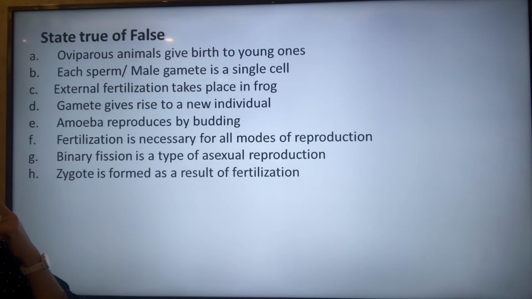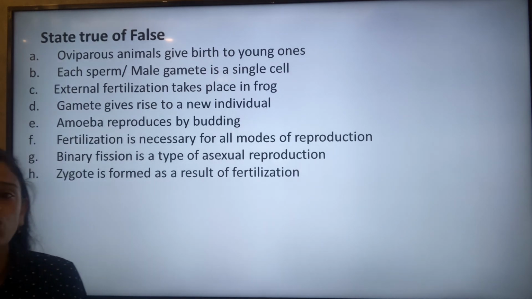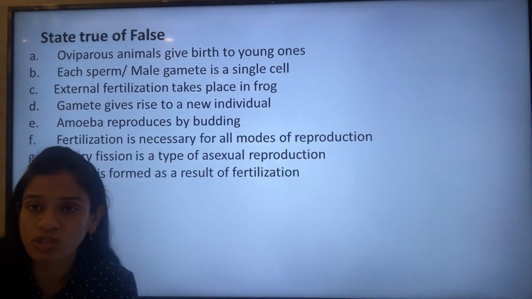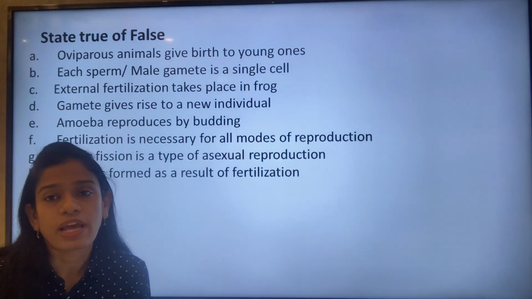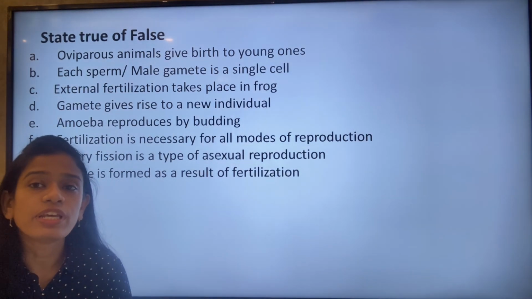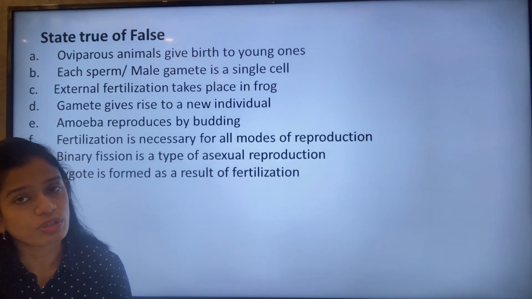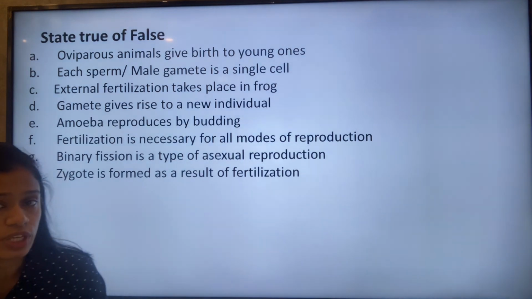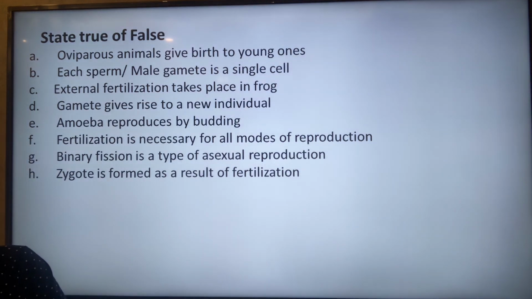Now these are some of the sentences which we are going to discuss as true or false statements. Oviparous animals give birth to young ones. We have already discussed that oviparous animals are the ones which lay eggs, because from ovi comes the ovum or the egg. Viviparous animals are the ones which give birth to young ones, so it is false. Each sperm or male gamete is a single cell.